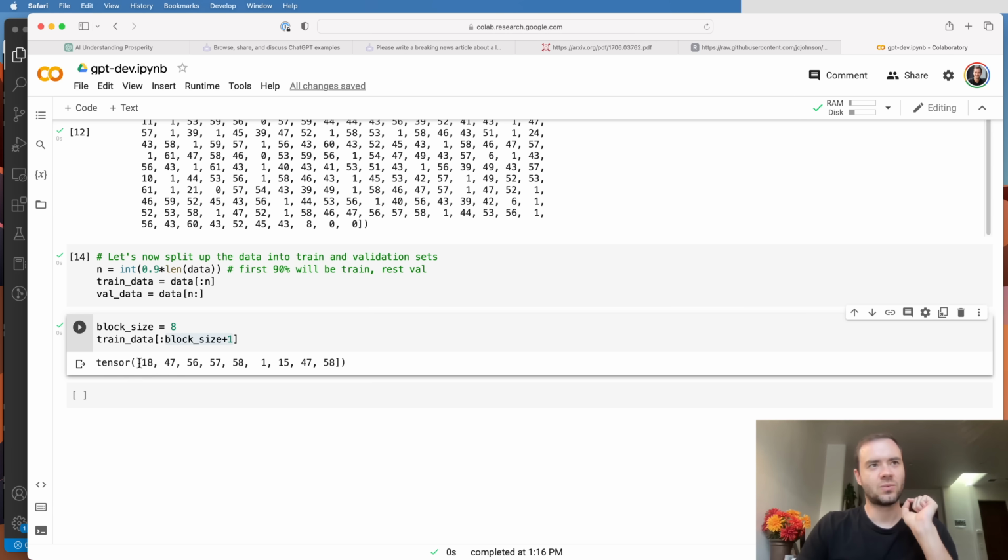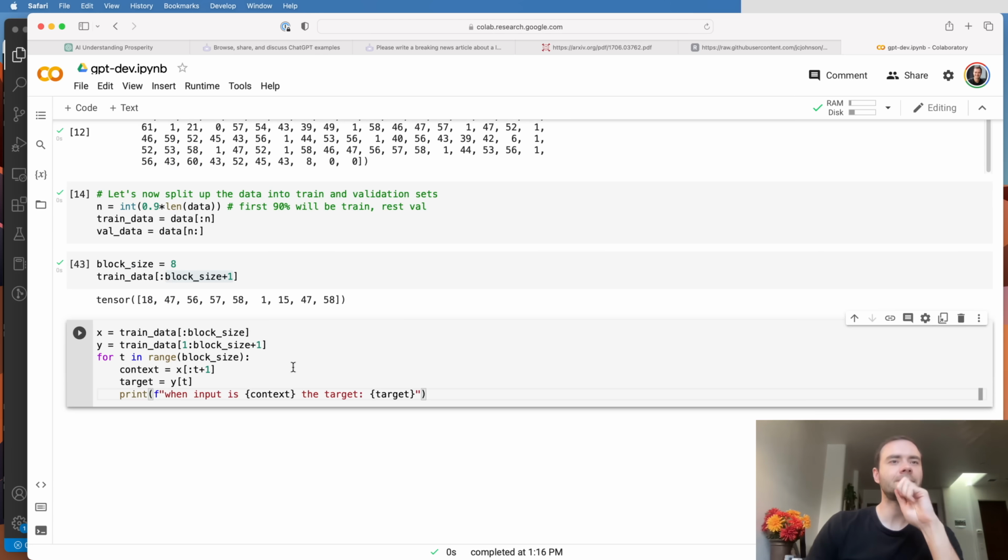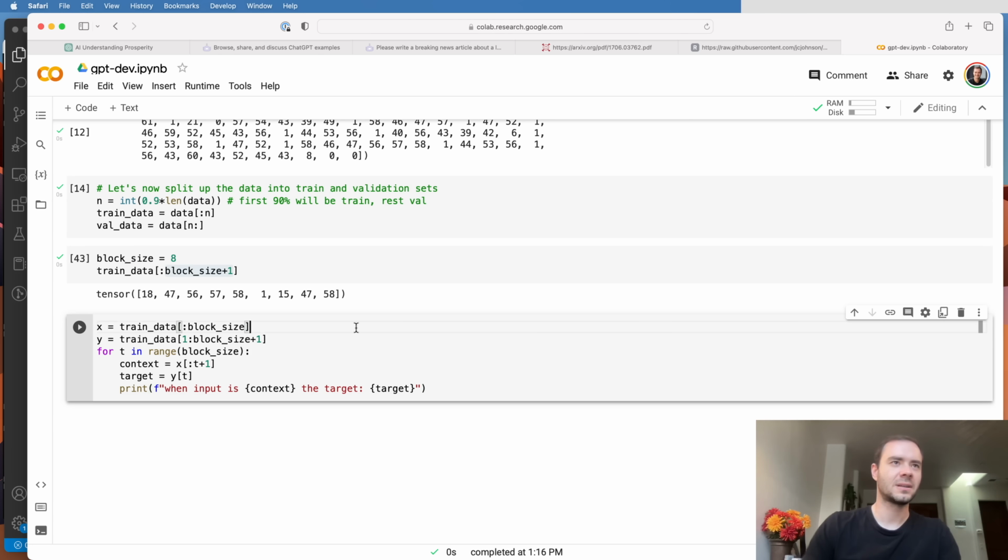So there's the example that in the context of 18, 47 likely comes next. In the context of 18 and 47, 56 comes next. In the context of 18, 47, 56, 57 can come next, and so on. So that's the 8 individual examples. Let me actually spell it out with code. So here's a chunk of code to illustrate.